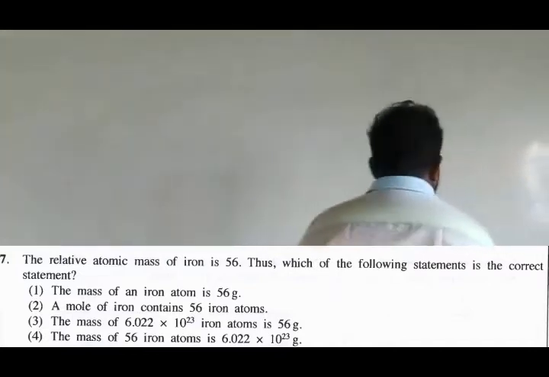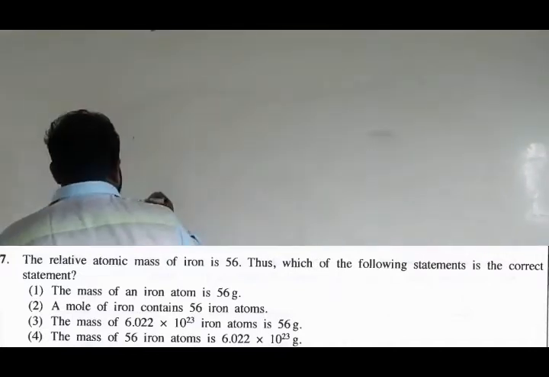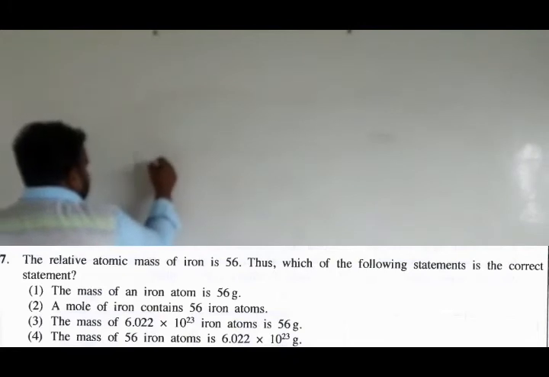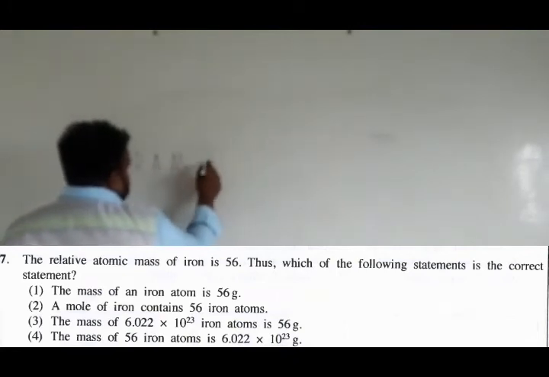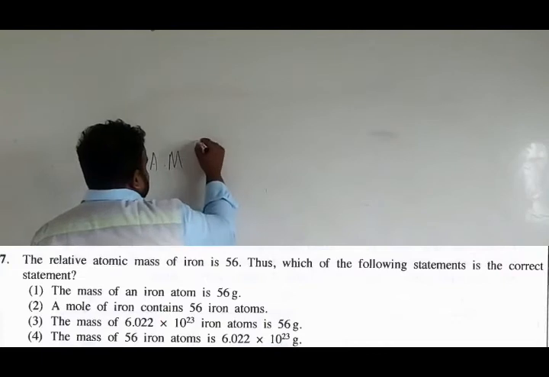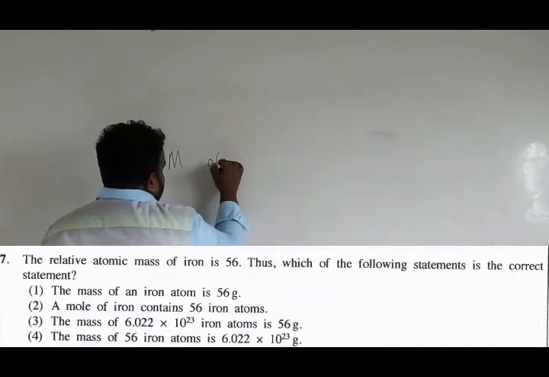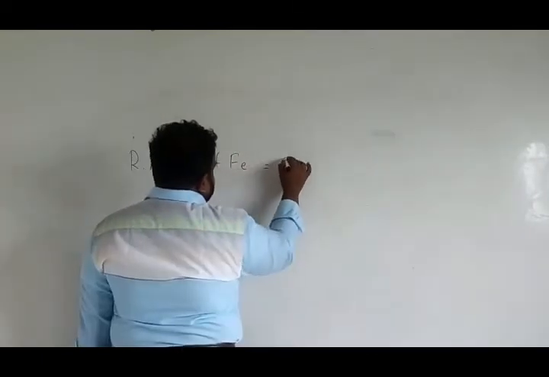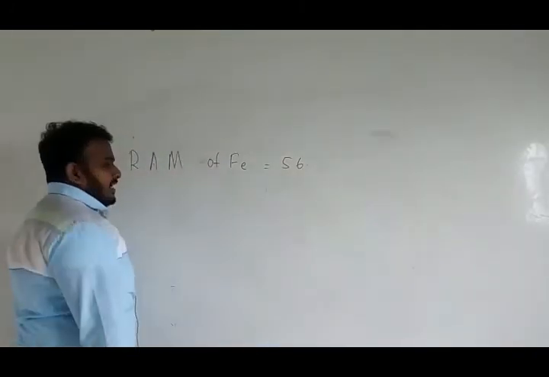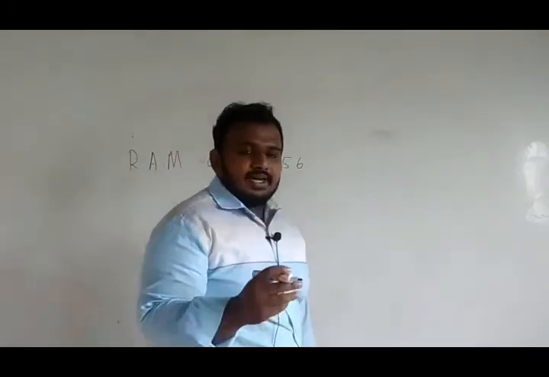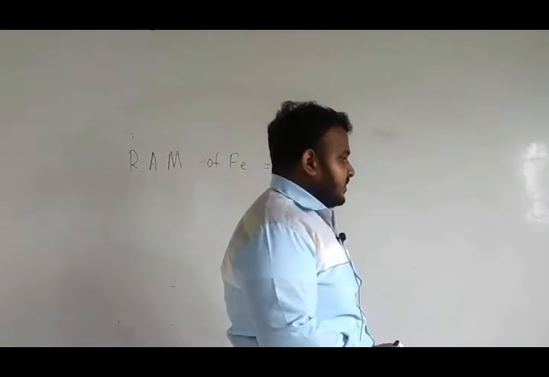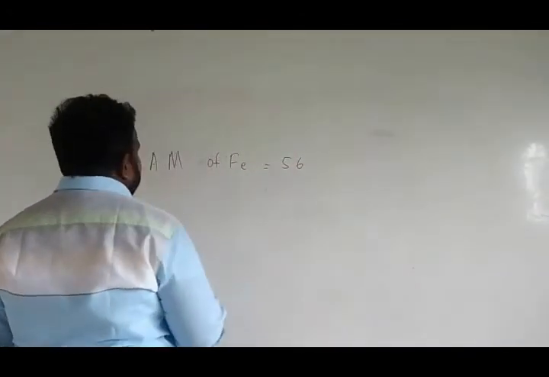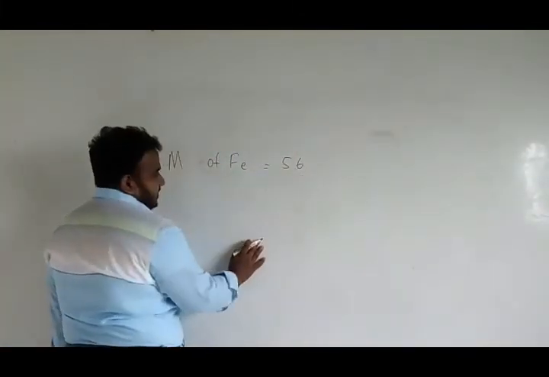However, I will explain it in this way. They have given you the relative atomic mass, the RAM, of ferrum, which is 56. We know that relative atomic mass has no units. So as it has no units, 56 is just going to be 56.